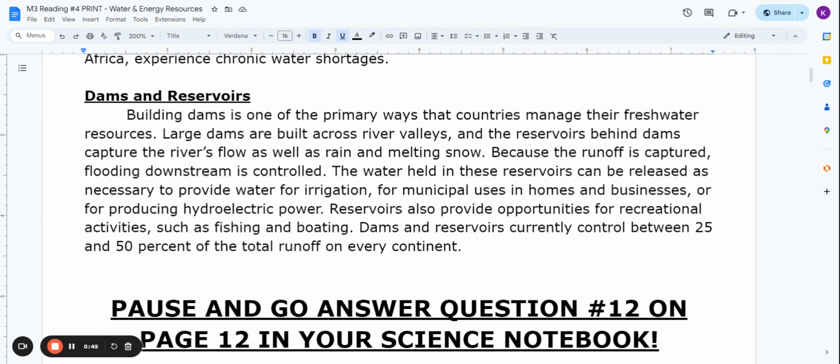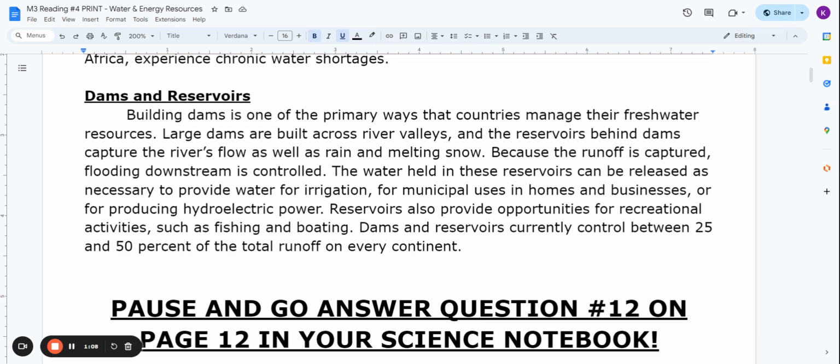Dams and reservoirs. Building dams is one of the primary ways that countries manage their freshwater resources. Large dams are built across river valleys, and the reservoirs behind dams capture the river's flow as well as rain and melting snow. Because the runoff is captured, flooding downstream is controlled.